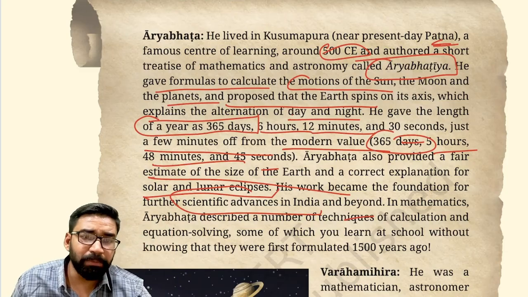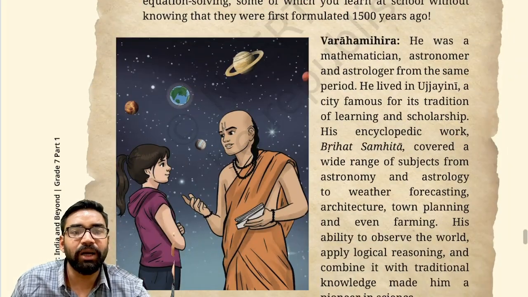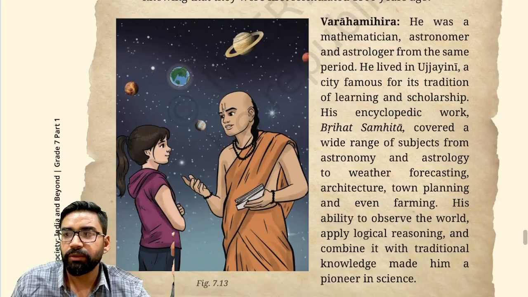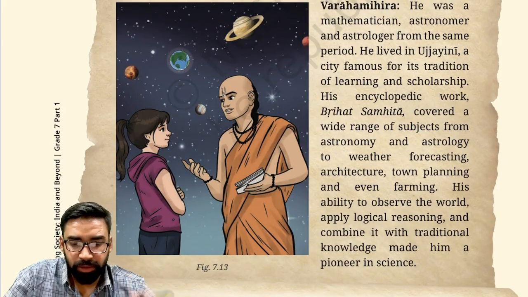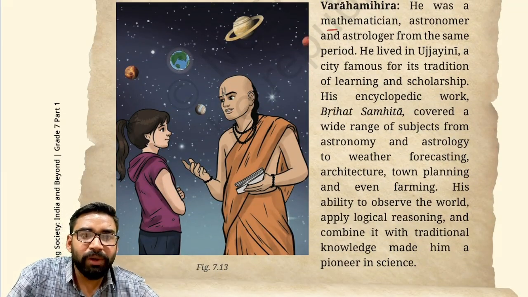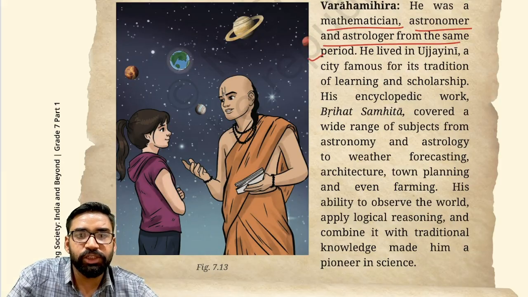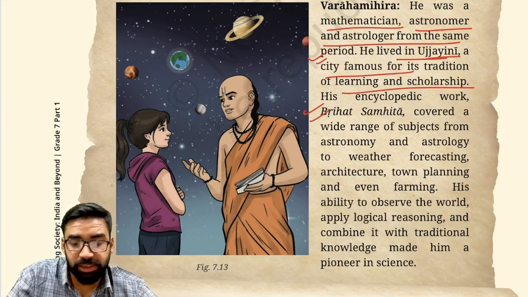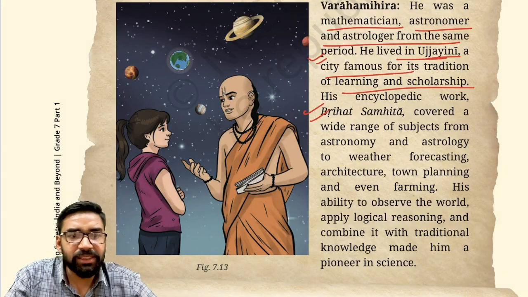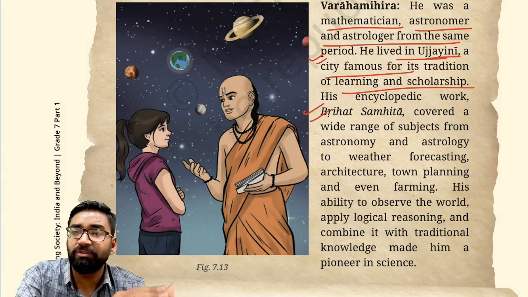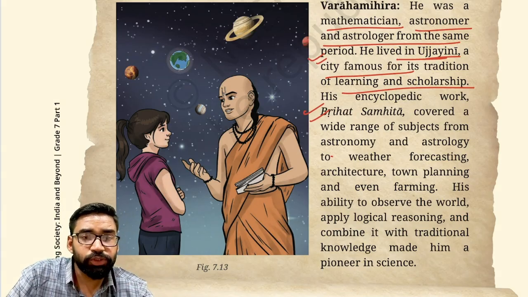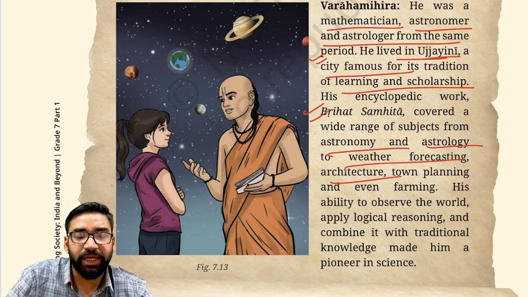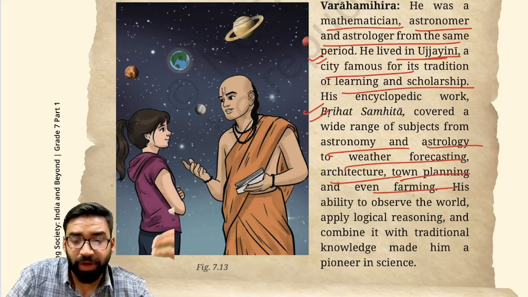Clear? In the same period, another scholar was there called Vara Mihir. Now Vara Mihir was also a mathematician, astronomer, and astrologer in this period, and he lived in the Ujjaini area. Clear? At that time, Ujjain was a famous city for learning and scholarship. And he wrote a very important book called Brihad Samhita. Clear? It is like an encyclopedia because it covers a large number of subjects like astronomy, astrology, weather forecasting, architecture, town planning, even farming also.